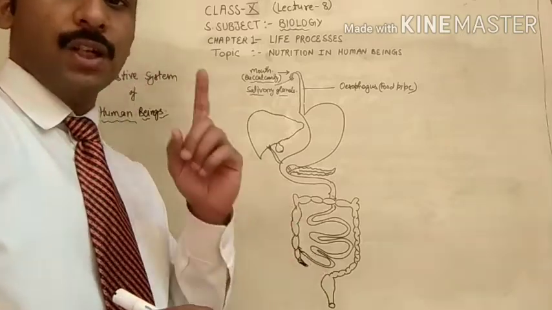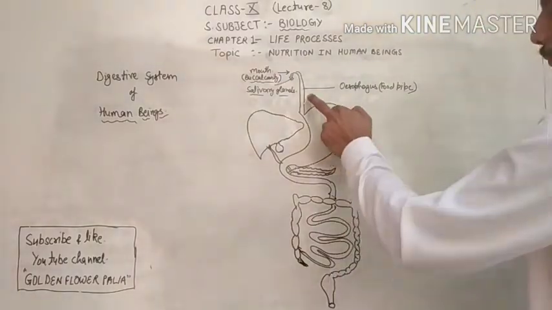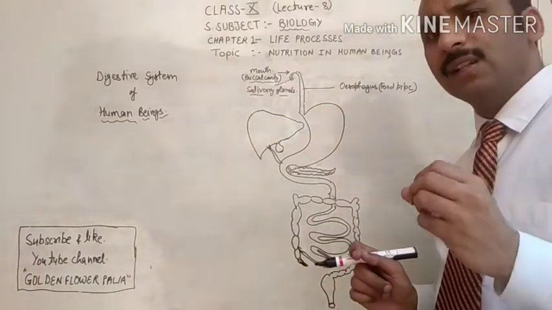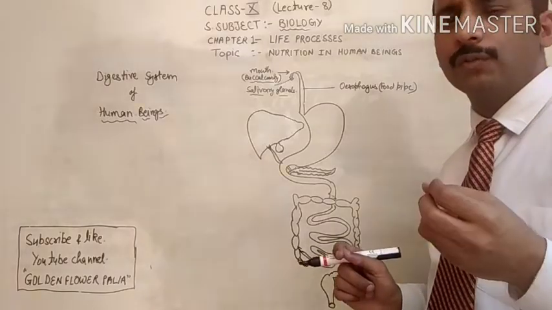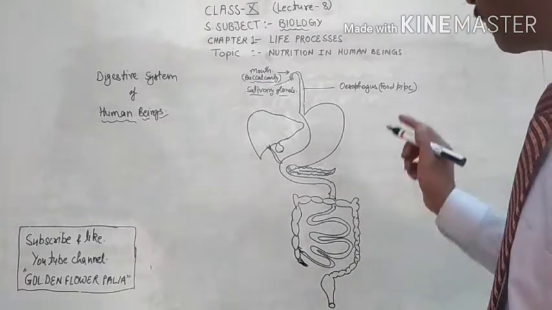In the esophagus no digestion of food takes place, and the food is transported to the stomach with the help of peristaltic movement. A special kind of movement takes place in the esophagus, called peristaltic movement. We will discuss it in detail later on.